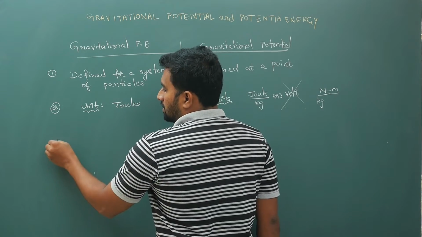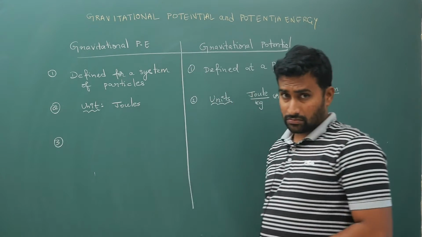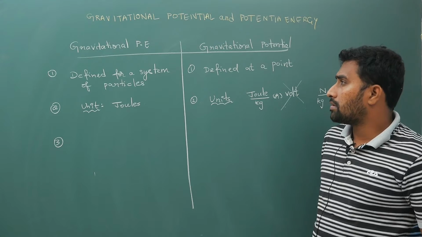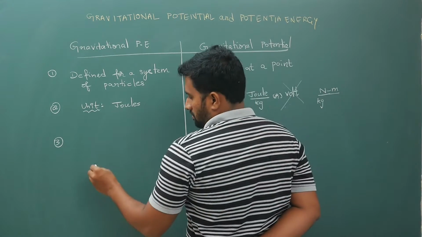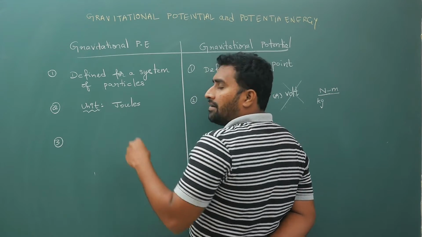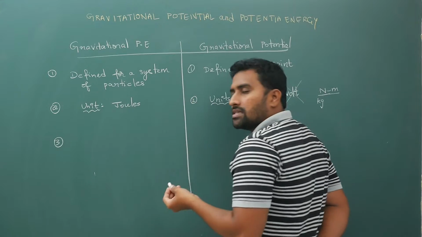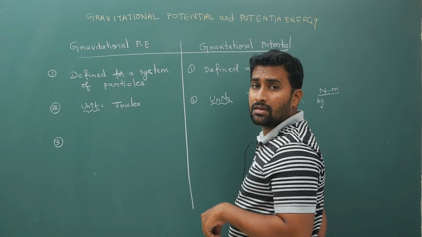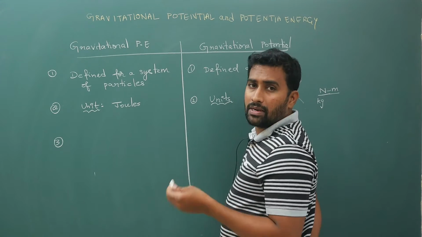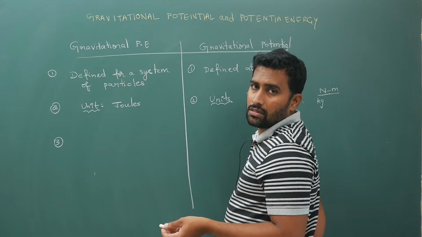Next, third point. In gravitational potential energy, mgh type format will be there, as well as G m1 m2 by r square type.